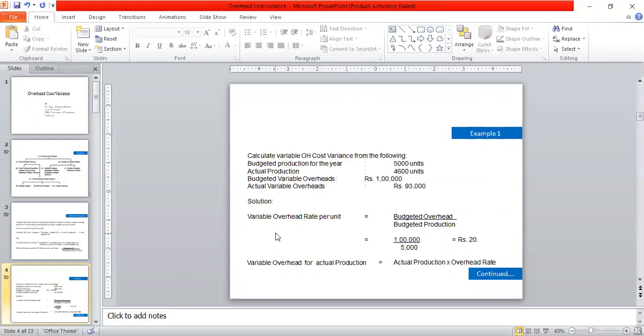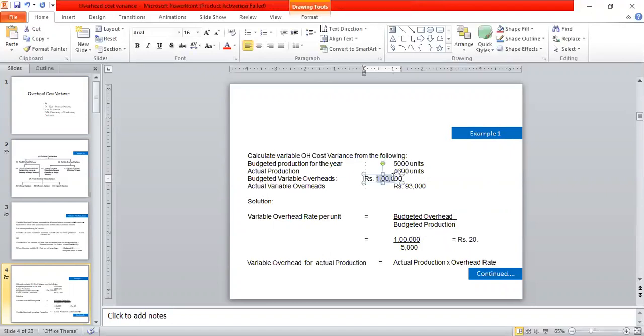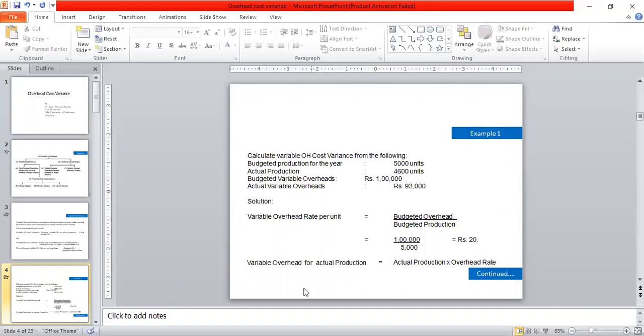For solving this, first we are going to calculate the variable overhead rate per unit. As per the formula, we have budgeted overhead divided by the budgeted production. Budgeted overhead is rupees 1 lakh and budgeted units of production is 5,000 units. Dividing this, we get rupees 20 per unit.